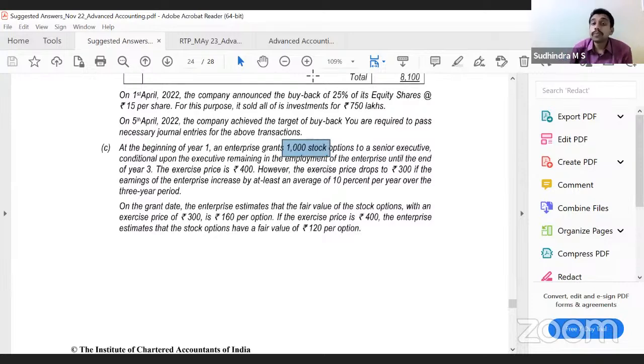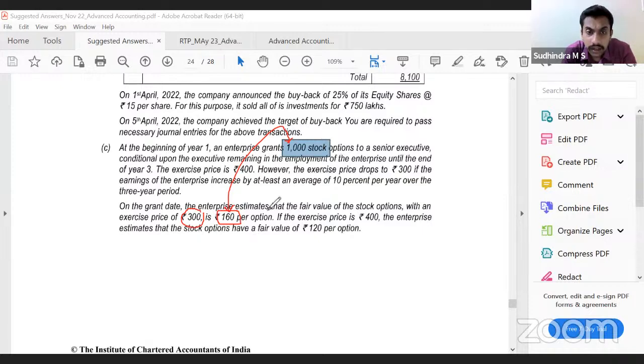The answer is no, because 300 is the exercise price, not the fair value. At the 300 exercise price, 160 rupees is the fair value. So fair value into number of options expected to vest: 1000 into 160 would be the total expenses, divided by 3 would be the expense recognized at the end of year one. Clear? Yes.